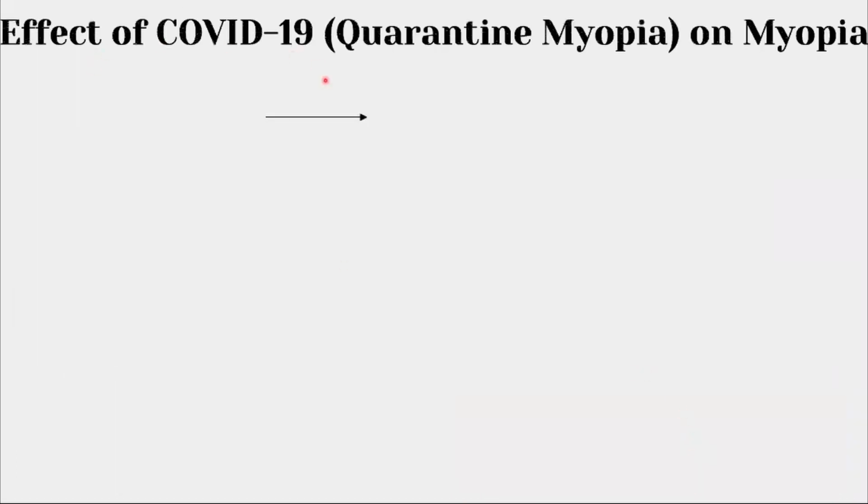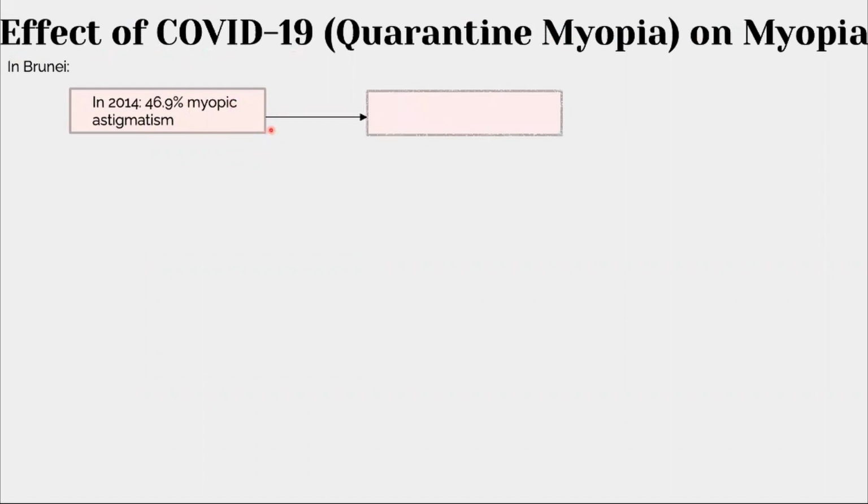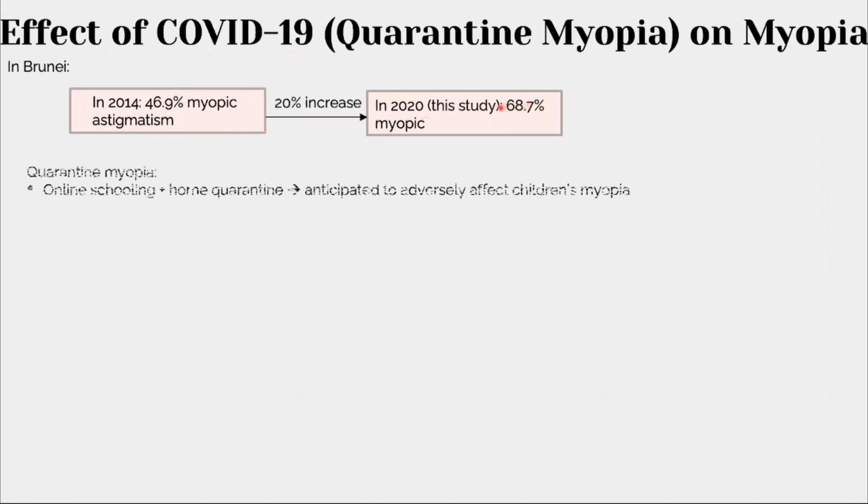This is to explain more on the effect of COVID-19 on myopia. First off, a study conducted in Brunei in 2014, done at the same clinic, found that 46.9% of the population were myopic astigmatism. You might expect this number to remain the same over the years. However, it actually increased by 20%. In this study, the prevalence of myopia is 68.7%. So why is this so?